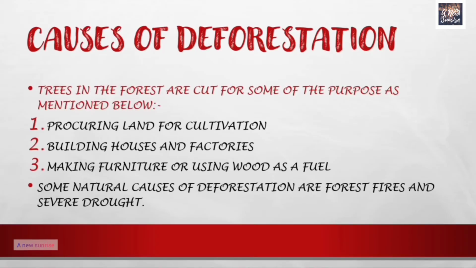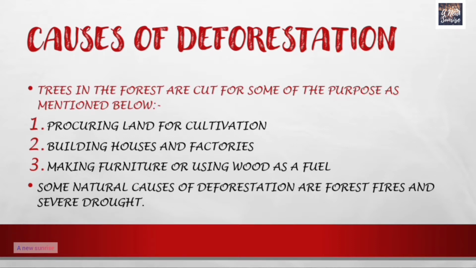What are the different causes of deforestation? Trees in the forest are cut for some of the purposes as mentioned below. Procuring land for cultivation, clearing the forest for cultivation. This is one of the causes of deforestation. The second reason is building houses and factories. Nowadays, most of the trees are being cut for the purpose of building houses and factories.